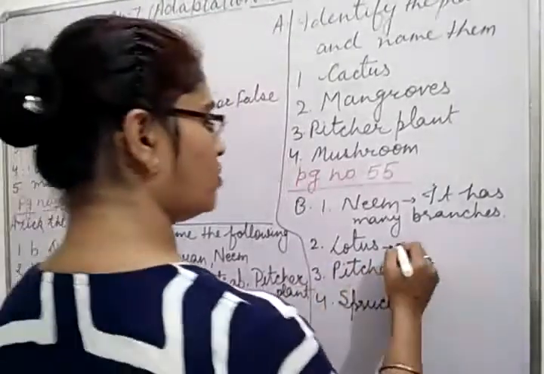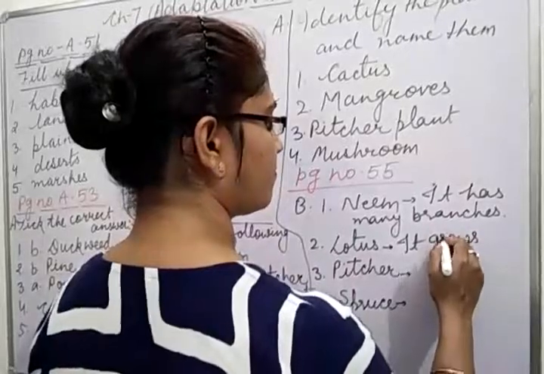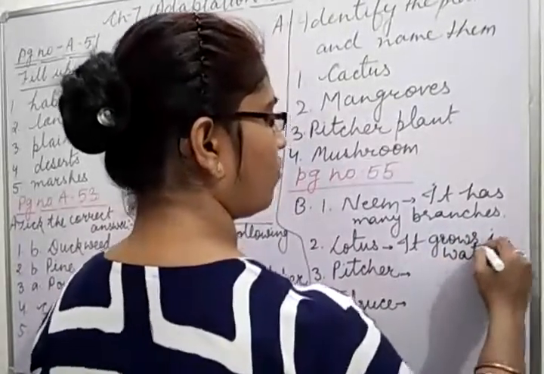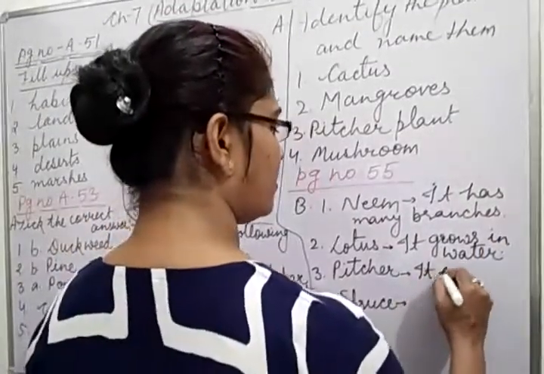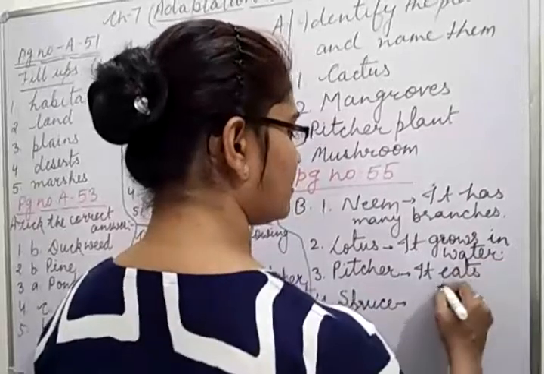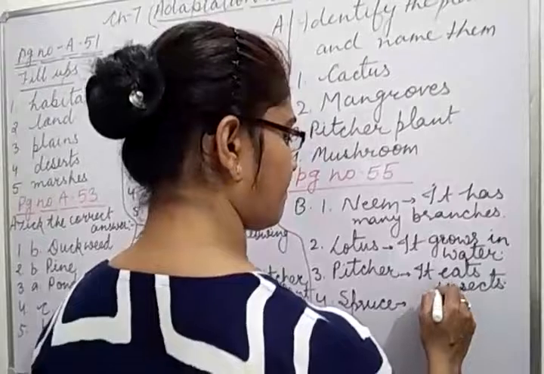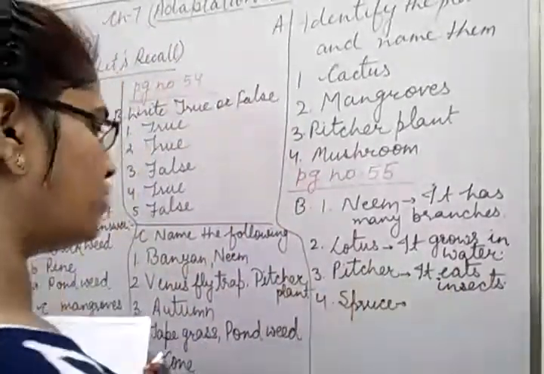Lotus का feature आप लिखो इसमें. It grows in water. Pitcher में लिखिए आप. It eats insect. Okay, this is a feature of pitcher plant.